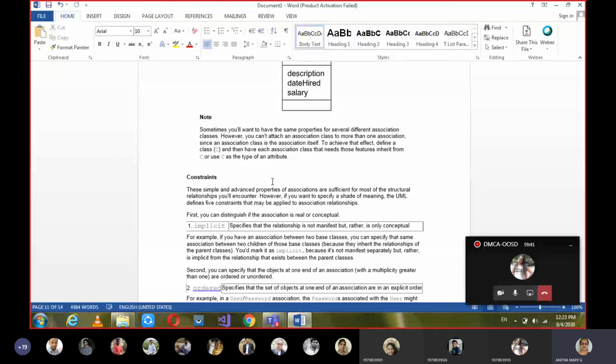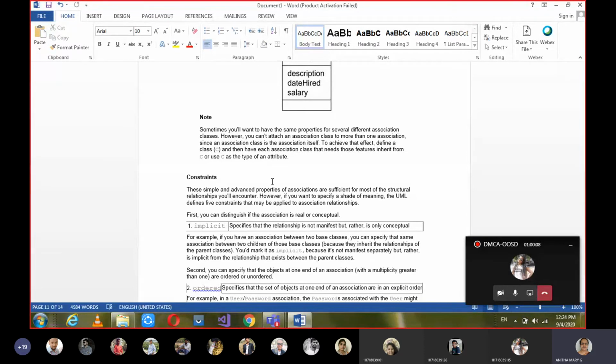If advanced relationship is asked, it will be directly asked for 20 marks. If only relationships are asked, it could be 10 to 15 marks. Only giving what the relationships are and simple details of them, what we have learned in basic building blocks, that could be for 5 marks.